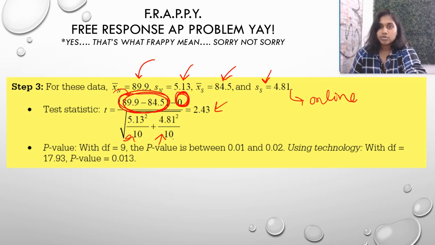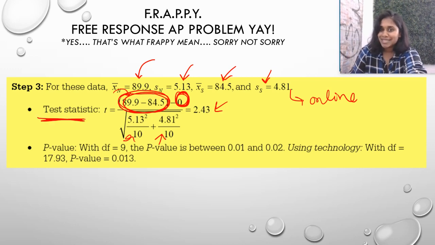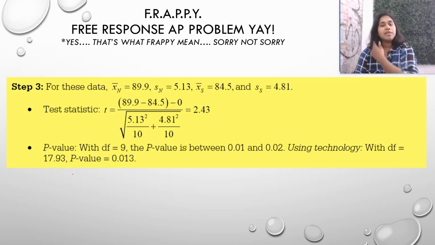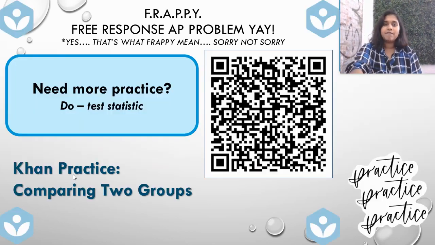This is the part where I think we might struggle a little bit, so maybe practice the con on the test statistic. The p-value is easy enough. You use tech or you use the table, you go calculate it, make sure you're using the correct degrees of freedom. In this case, n minus 1 is 9, so that's nice and easy. So we end up with a p-value of 0.013, which is less than 0.05.